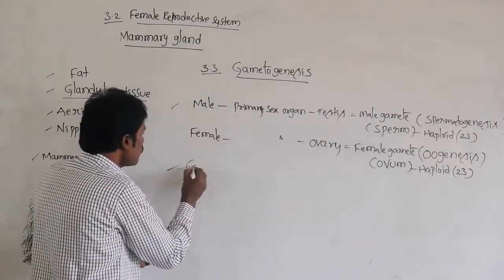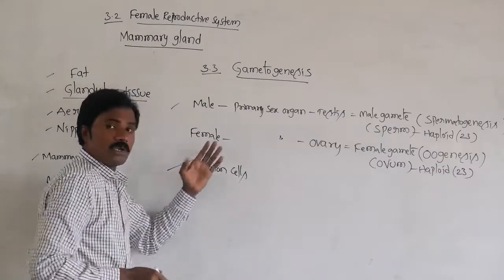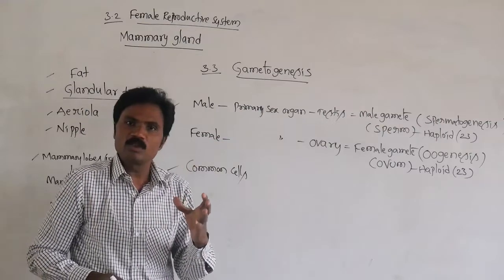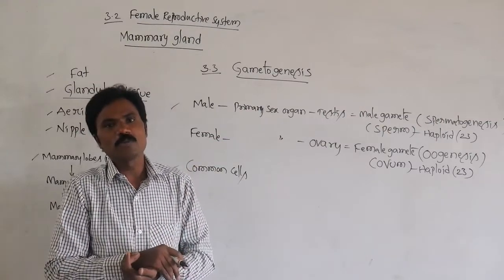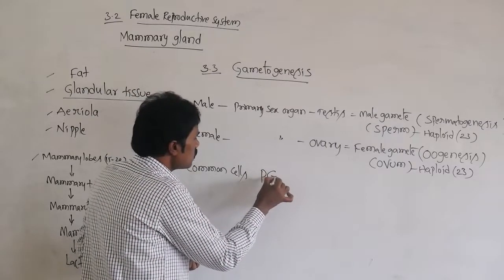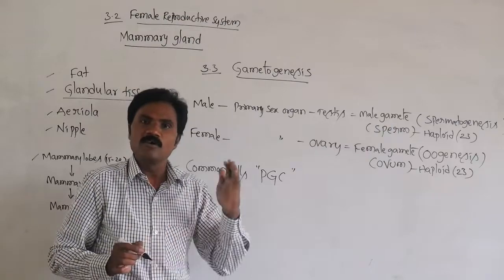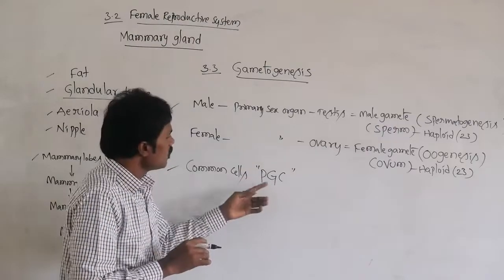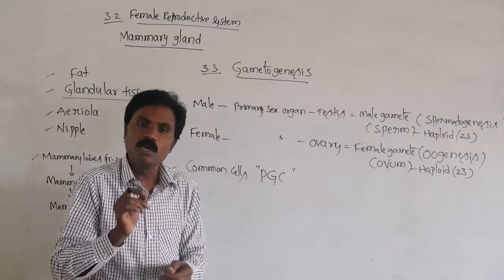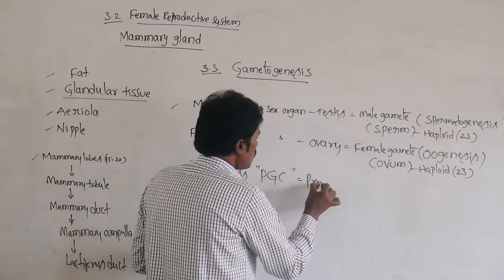Then, what are the common cells, both male as well as female, for the production of gametes? The common cells are PGC. What is the full form of PGC? Primordial germ cells.